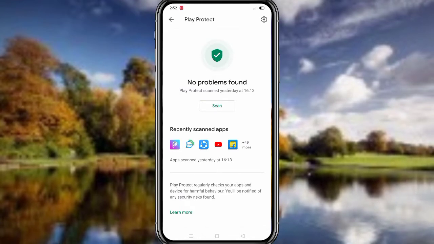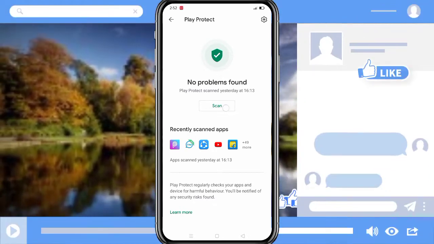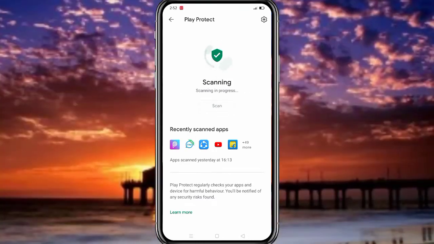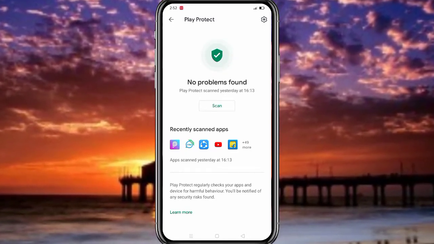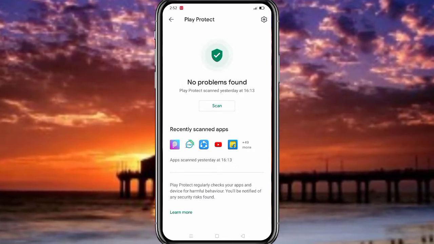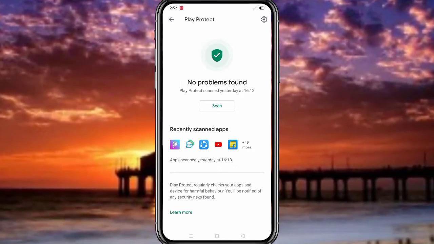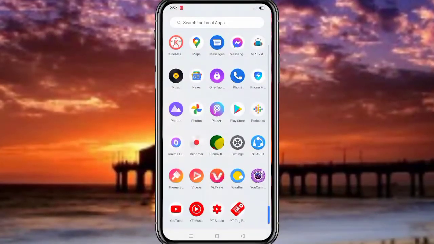That always scans your phone for virus. If your phone has any virus, your phone keeps hanging automatically. So click here scan to scan your phone for virus, and then you can see that Play Protect scanned, and here you can see no problem found, or my phone has no virus.